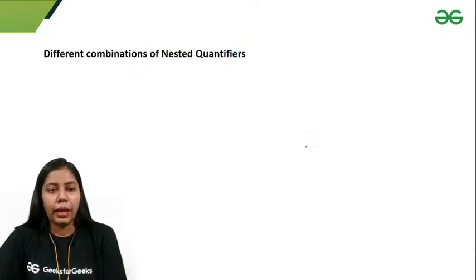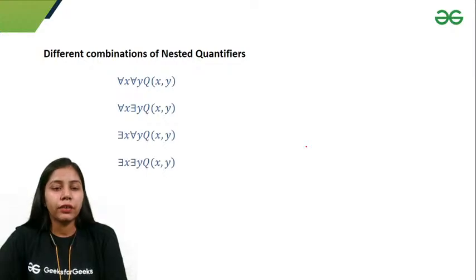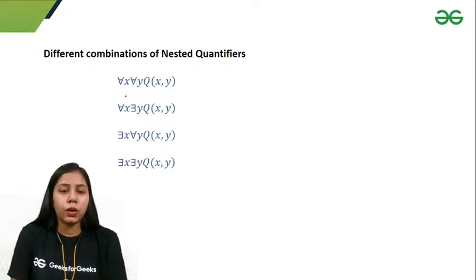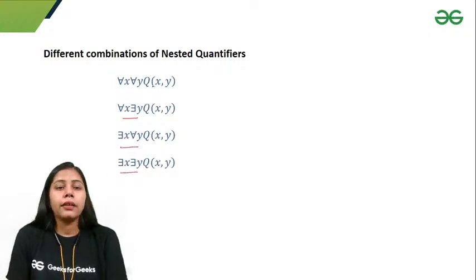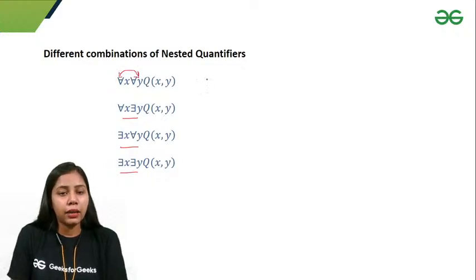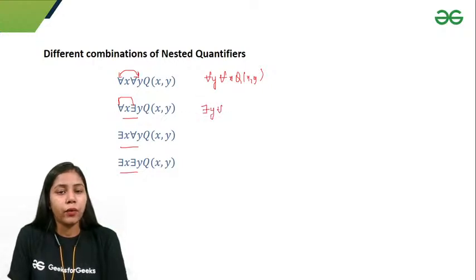Okay. And different combinations of nested quantifiers are like this: for all x for all y, for all x there exists y, there exists x for all y, there exists x there exists y. And if I have to change the places in the first statement, I can write it as for all y, for all x, Q(x,y). But in the second statement, when quantifiers are distinct, I cannot write it as there exists y for all x. That would not be logically equivalent.